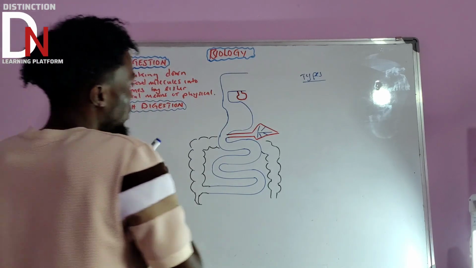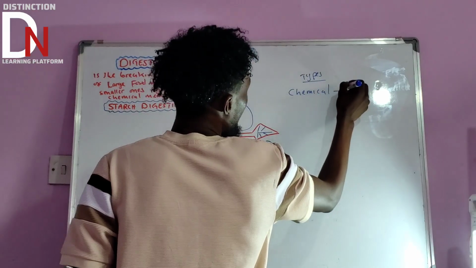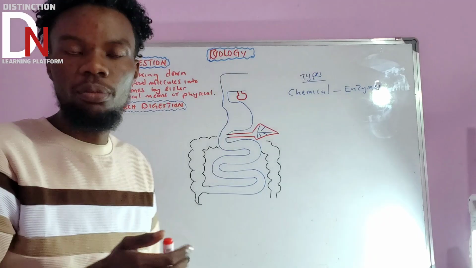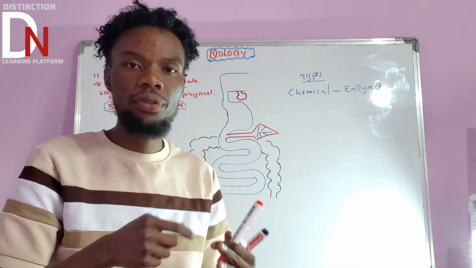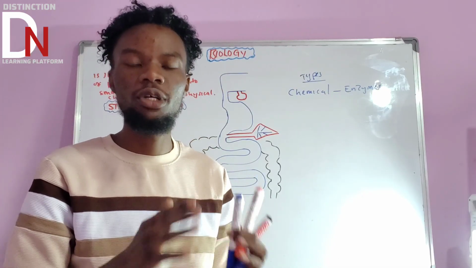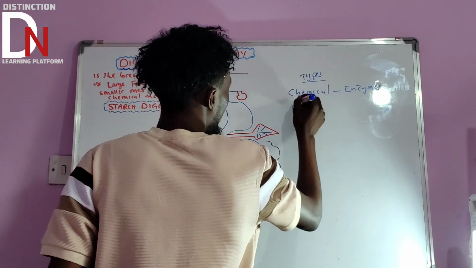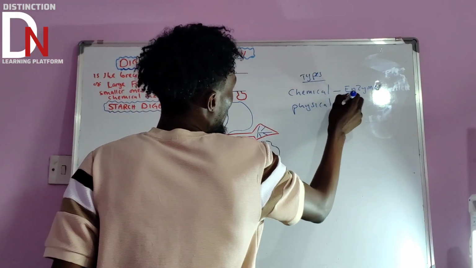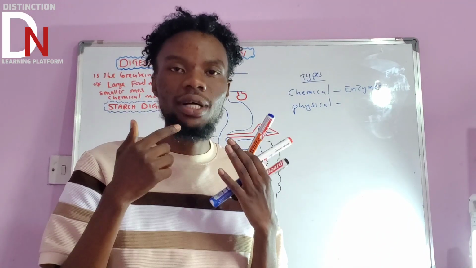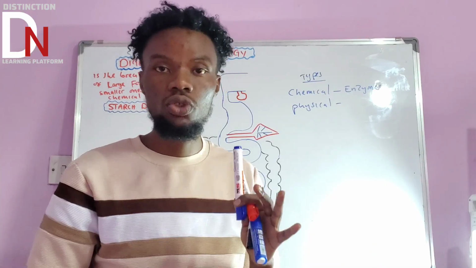If I say chemical, it means I'm using enzymes. If someone says chemical means under biology, it means they are using enzymes to break down those large food molecules into smaller ones. Then what about physical means? Physical means you are not using enzymes. Basically, you are using the teeth to break down the food molecules into smaller ones.